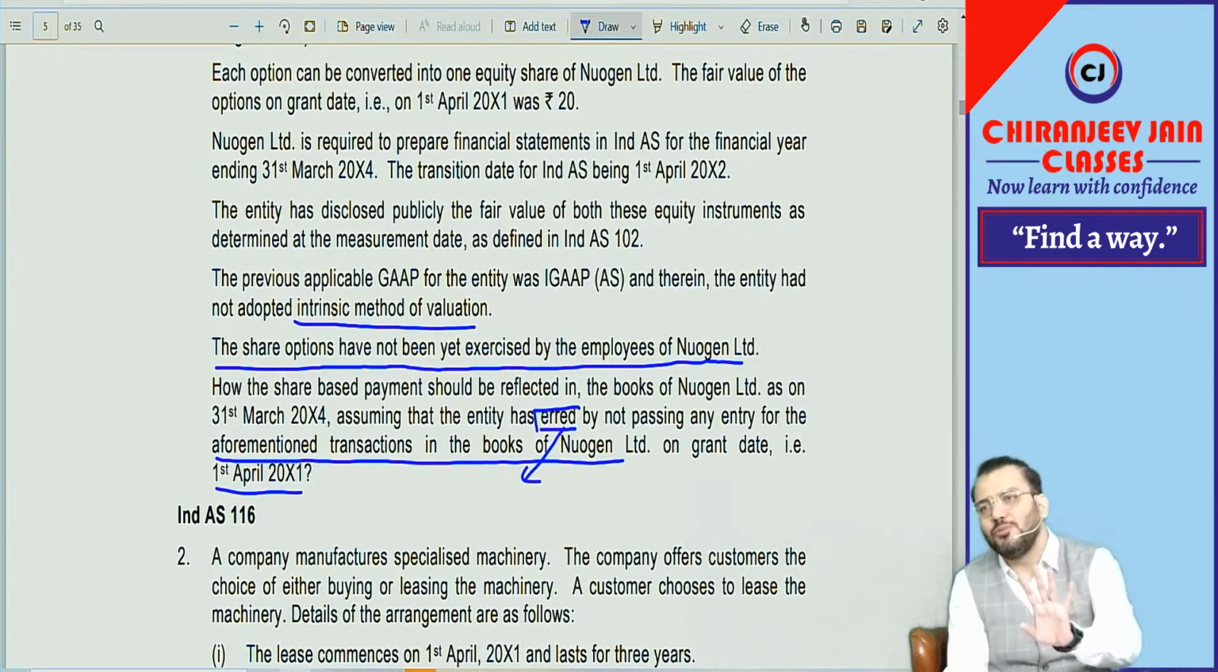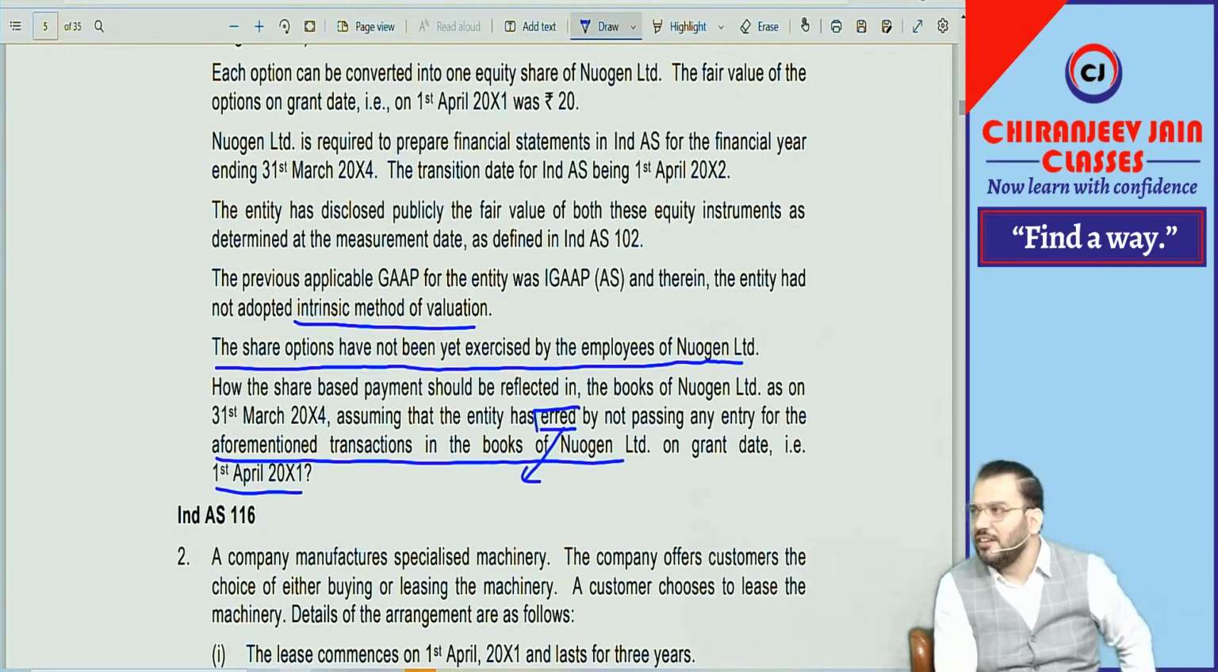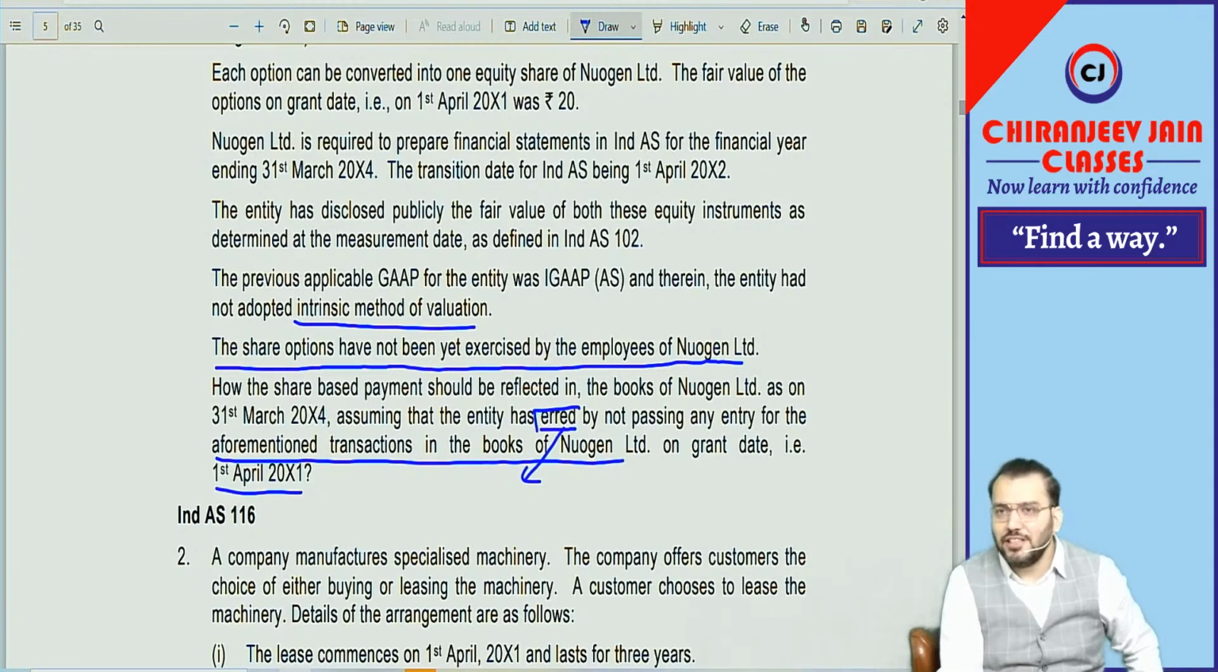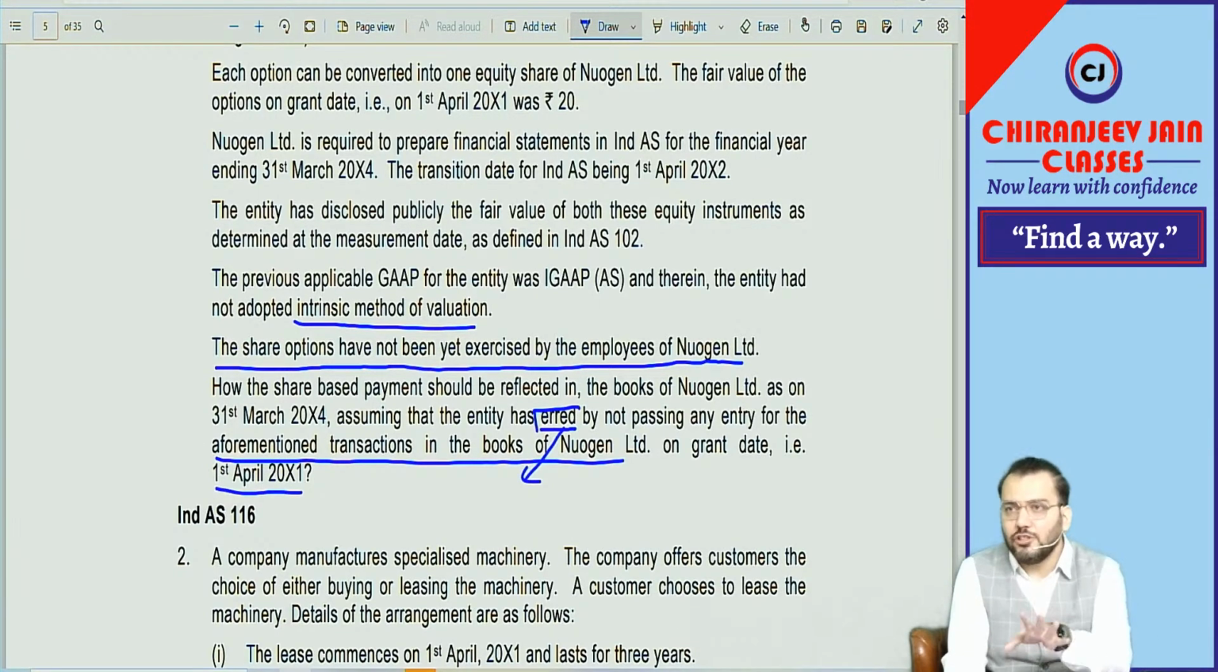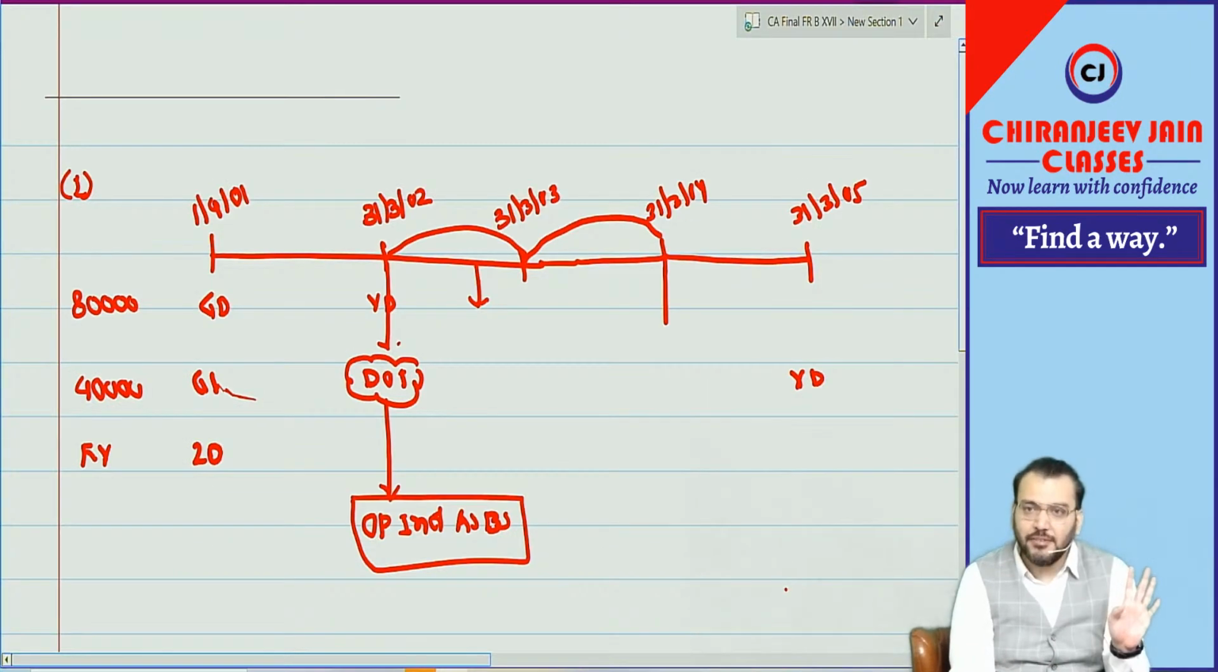First, on grant date, we don't pass any journal entry. I think in the question they have given some mistake. On grant date, we don't pass any journal entry. During the vesting period, we pass a journal entry, meaning we recognize expense based on the fair value of the option on grant date. Correct, but there is some error.